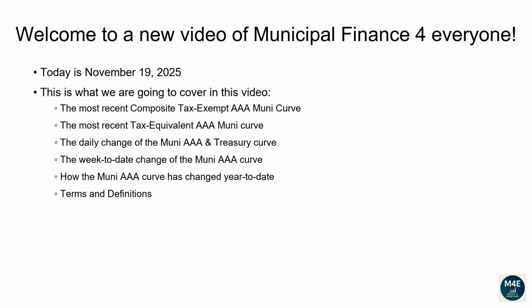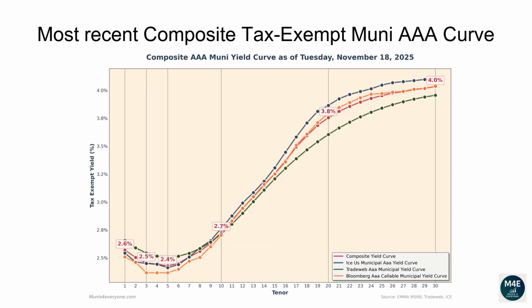Terms and definitions. Let's go over the most recent composite tax-exempt Muni AAA curve. The following composite tax-exempt yield curve is based off the most recent ICE, TradeWeb, Bloomberg yield curves that are available on the MSRB website, plus some proprietary extra adjustments, as of November 18, 2025.